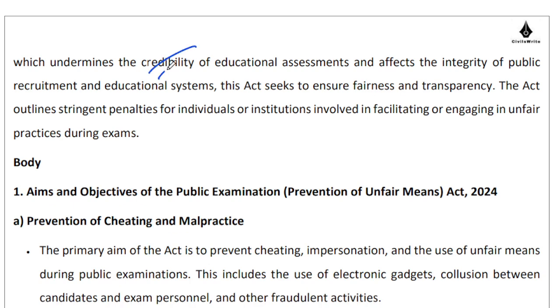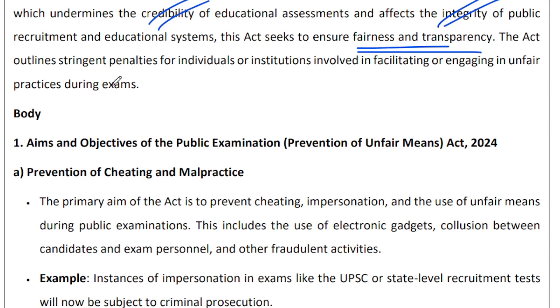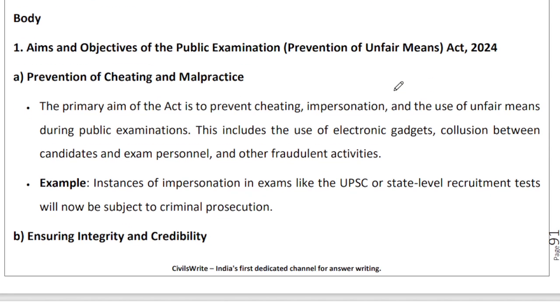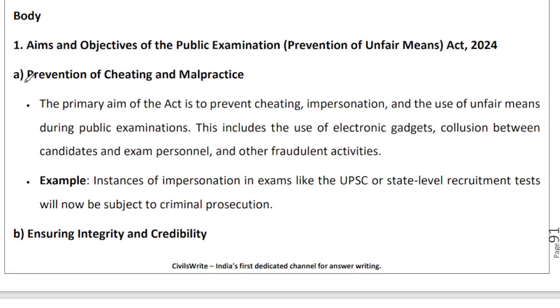We want to uphold the credibility of our educational assessment system. We want to make sure that the integrity of the recruitment as well as the education system is maintained along with the objects of fairness and transparency, right? So we have imposed stringent penalties, as is expected out of this kind of a law, on any individual or institution which is either involved or facilitating any of these unfair practices, right? So you have to highlight the prevention of cheating and malpractice as one of the major aims and objectives, right?